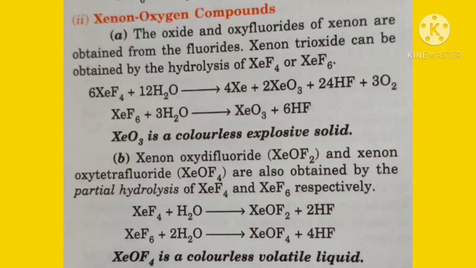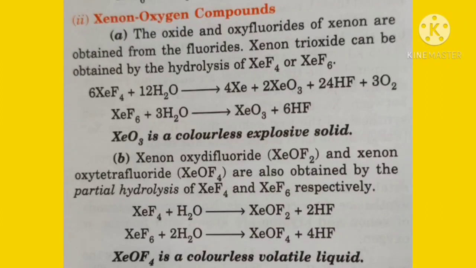Now the next is xenon-oxygen compounds. The A part, the oxide and oxyfluorides of xenon are obtained from the fluorides. Xenon trioxide can be obtained by the hydrolysis of XeF4 or XeF6. So first we write the hydrolysis of XeF4.